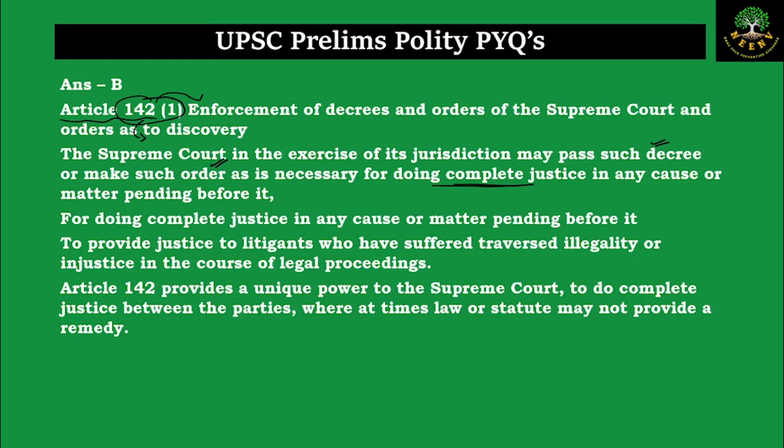So that the litigants who have suffered injustice, or if they don't have any other legal course, or if there is some illegality in the previous judgments, in such a case, using the extraordinary powers, the court can issue an order or make a review or issue a decree, such that complete justice is provided to the litigants. This Article 142 is a unique power because to do complete justice between the parties, the court will go beyond the normal time limits which the statutes or laws have provided, and beyond the restrictions which are laid down by the law.